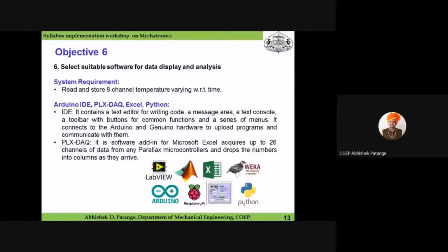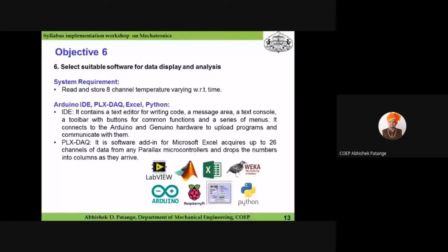According to your requirement and your comfort zone, you can select any software. Arduino IDE contains a text editor for writing code for the Arduino board, a message area, a text console, a toolbar with buttons for common functions and a series of menus. It connects to the Arduino hardware to upload programs and communicate with them.